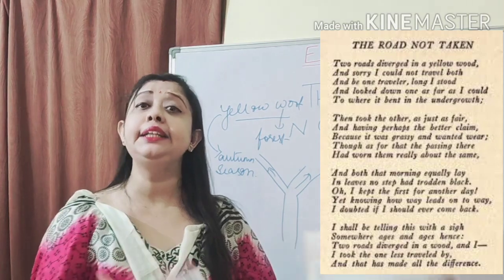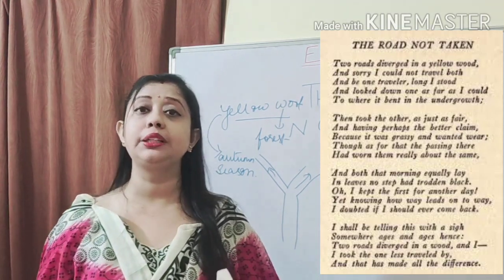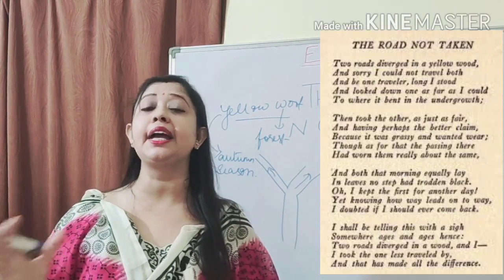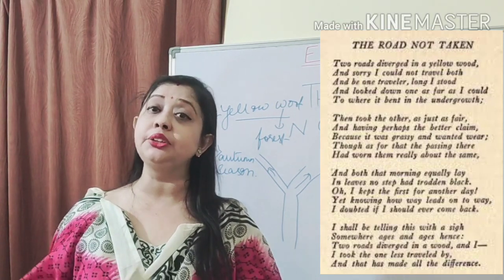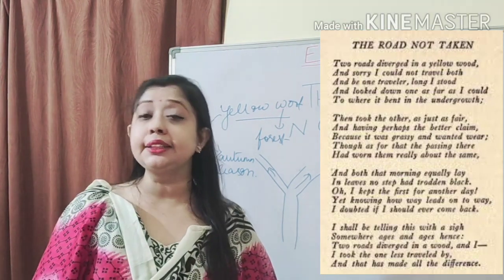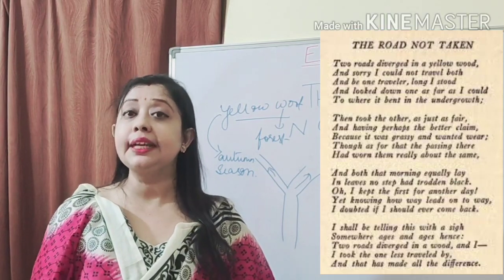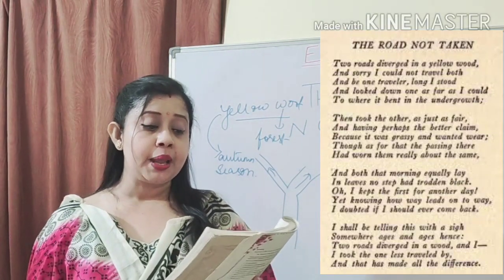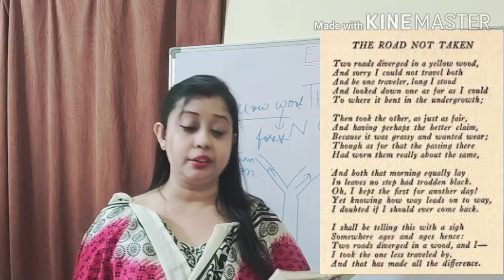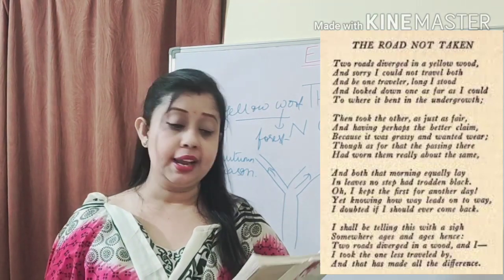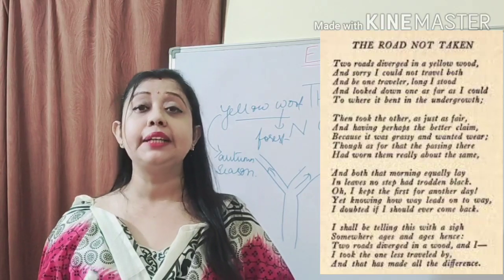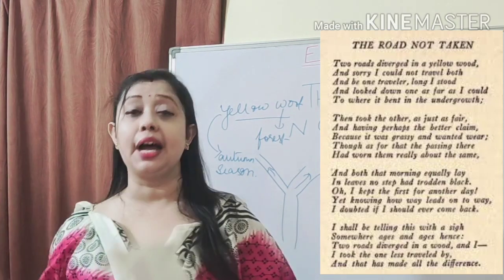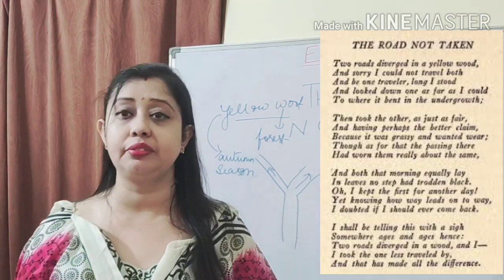He thought that it needed people to walk through it. When the poet saw both the roads, he found that one road was worn out. The grasses had dried because people were walking through it now and then. But the other road was less travelled. So he thought that this road also needs people to walk through it, and he decided to walk. Though as for that the passing there had worn them really about the same. It's not that nobody travelled through that road, but in comparison to the other road, this road was less travelled.